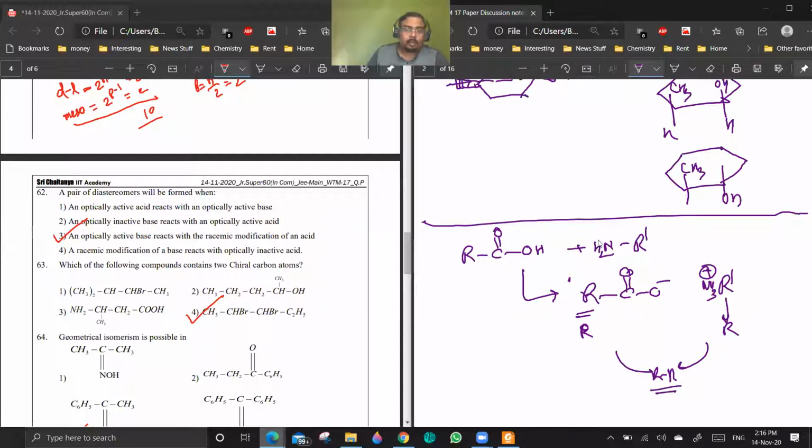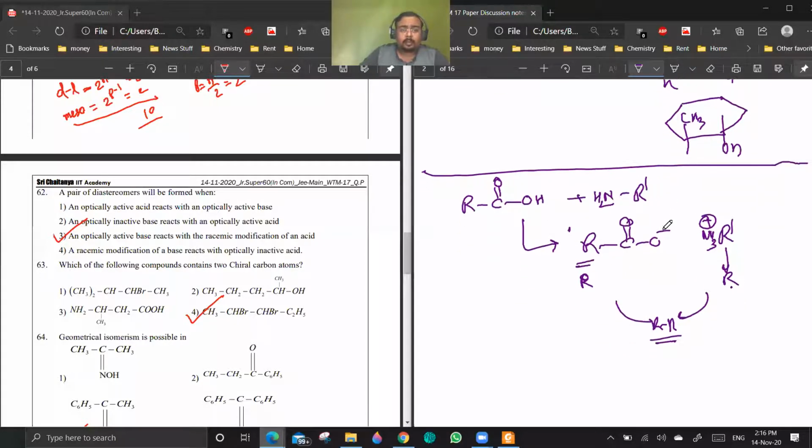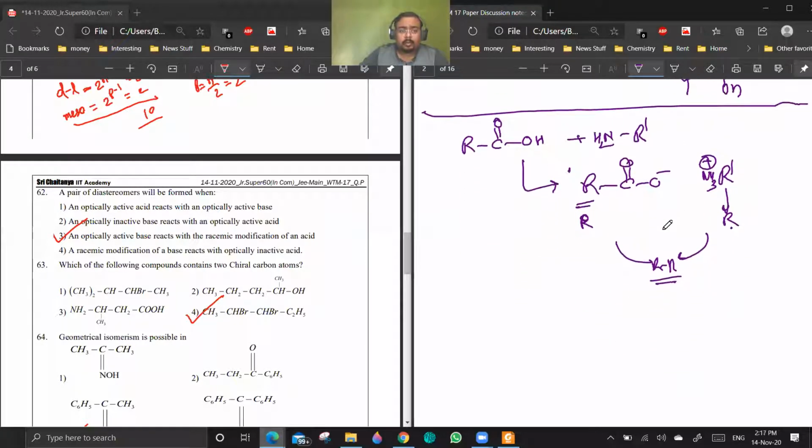You won't get a pair of diastereomers. If this is R and this is R, you will be getting RR in the salt.